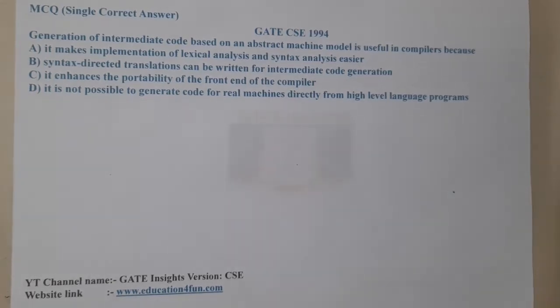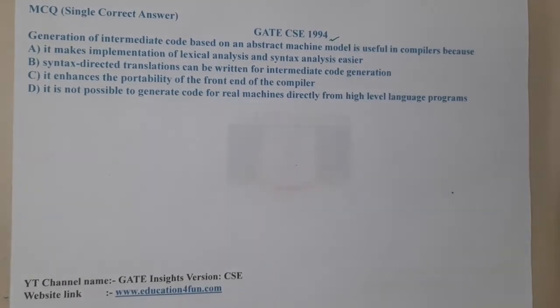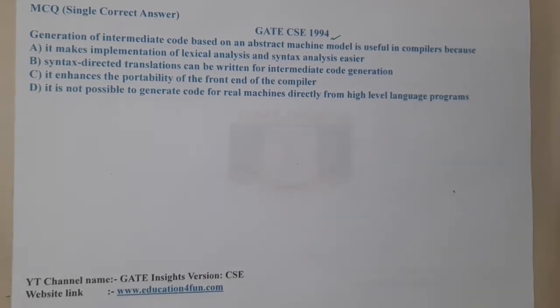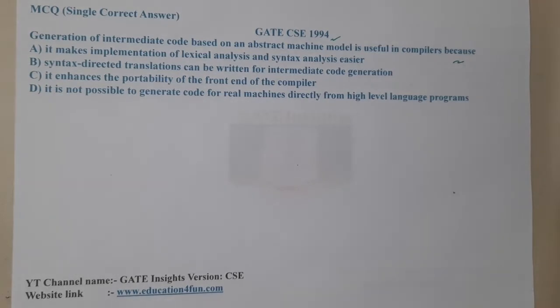In this lecture, let us go through the next question. This question belongs to GATE CSC 1994. The given question is: generation of intermediate code based on abstract machine model is used in a compiler because... So why are we using that abstract machine model in a compiler is the question, right?